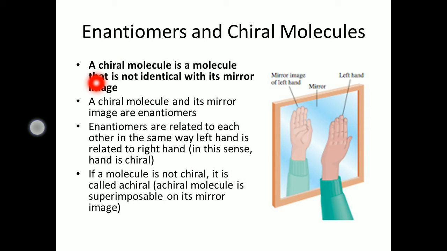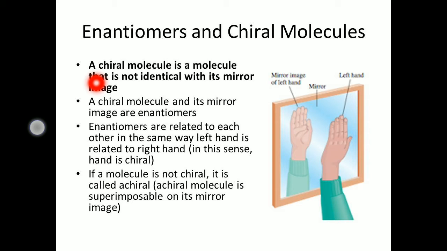A chiral molecule and its mirror image molecule, which is not identical with that chiral molecule, are called enantiomers. Enantiomers belong to the same compound, but those molecules look like mirror images of each other, like a left hand and its right hand image.